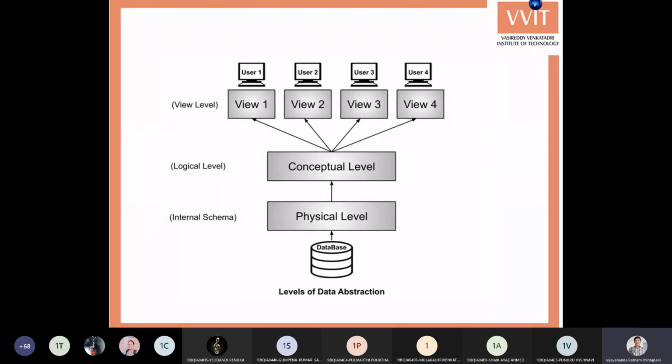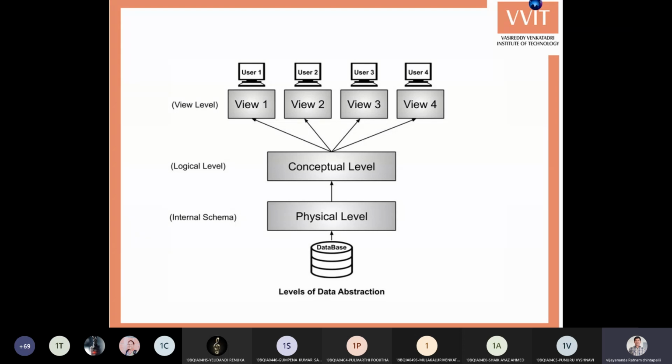Next, when you go to the next lower level, that is the physical level. The physical level shows how data is actually stored inside the database. How is the data stored, in bits form or bytes form or in some separate format? What is actually the internal representation? How is the data actually stored inside the database? So here these are the different levels.